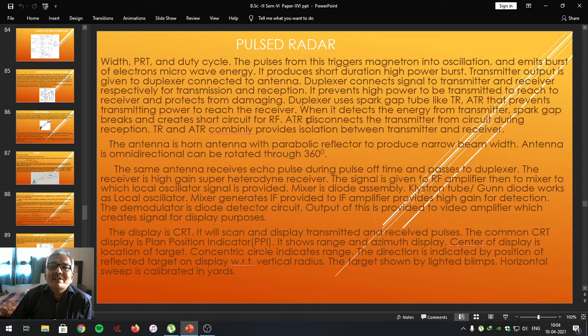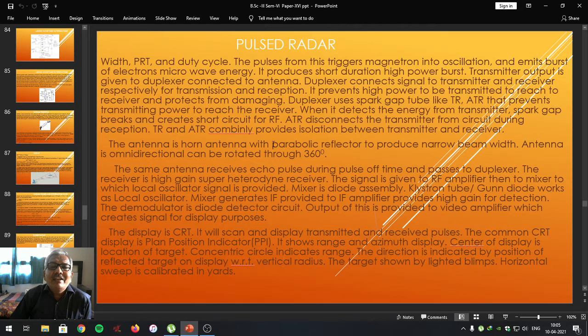The asynchronous transceiver disconnects the transmitter from the circuit during reception. The TR, that is the transceiver, and the ATR, asynchronous transceiver, combinedly provide the isolation between transmitter and receiver. So all this is present in the duplexer.